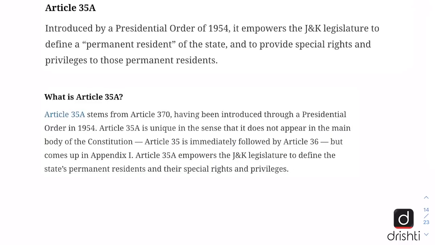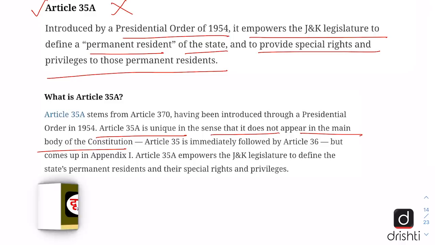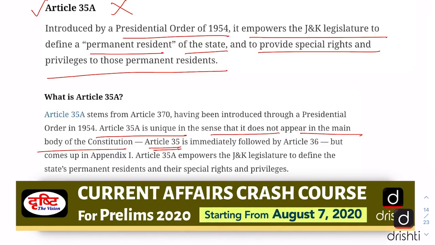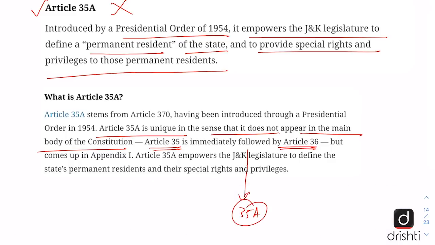Another important article in this context is Article 35A, and it was introduced by Presidential Order of 1954, and it empowers the J&K legislature to define a permanent resident of the state and to provide special rights and privileges to those permanent residents. This has also been abrogated. So Article 35A is unique in the sense that it does not appear in the main body of the Constitution, and in the Constitution main body, Article 35 is immediately followed by Article 36. There is no Article 35A in the main body of the Constitution. It is placed in the Appendix 1.